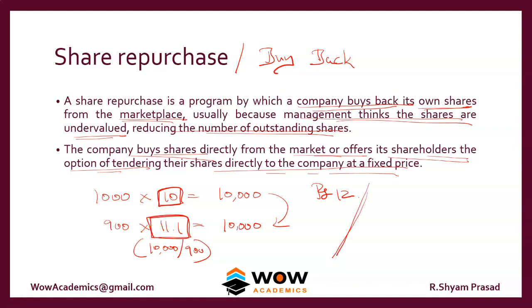Say you are an individual shareholder, you have 10 shares of this company, and you hold 100 rupees worth of this share. You have not participated in the buyback, so you still have the same 10 shares, but the share price has gone to 11.1. So without doing anything from your part, you have become richer. So is this possible? The answer is yes, because the company can keep on buying back their shares for a longer period of time. At one point of time, there won't be any shares left in the market itself.